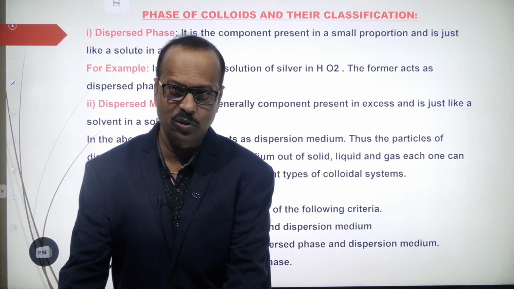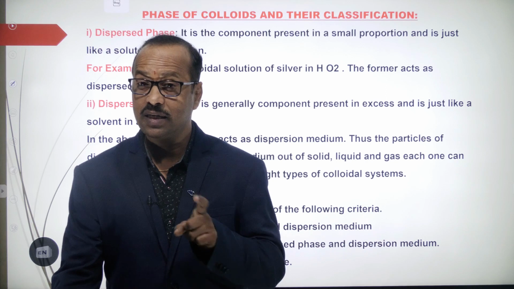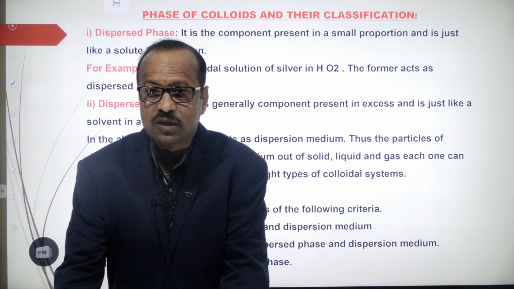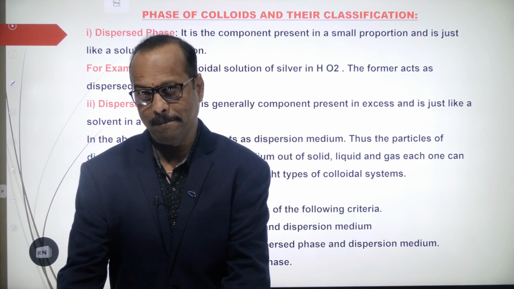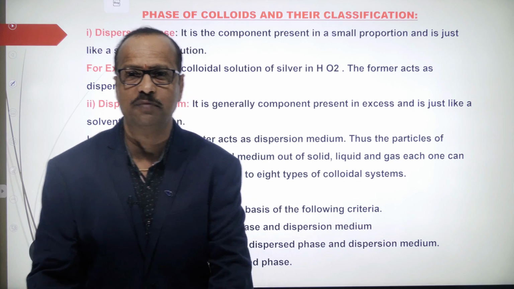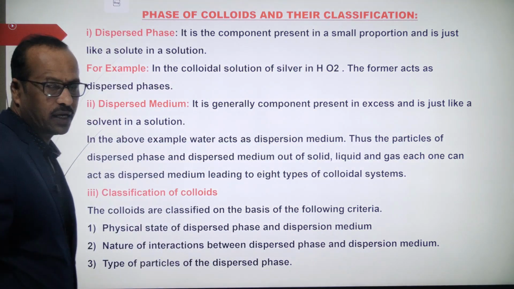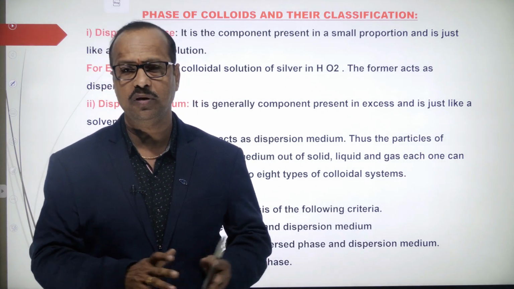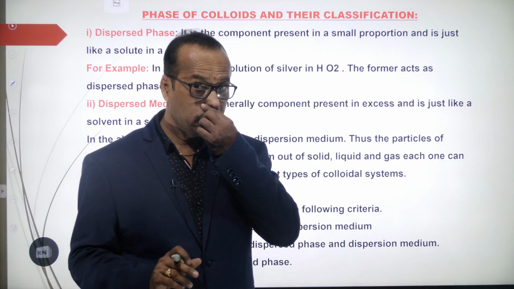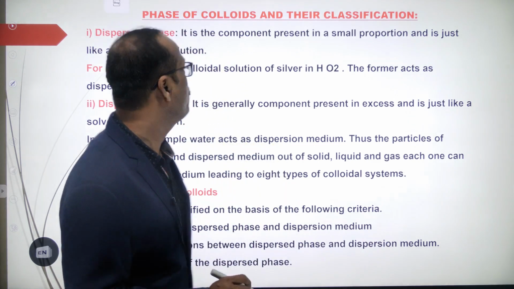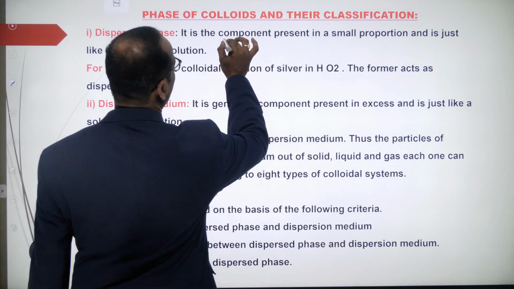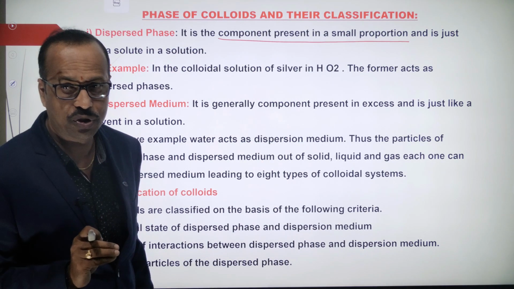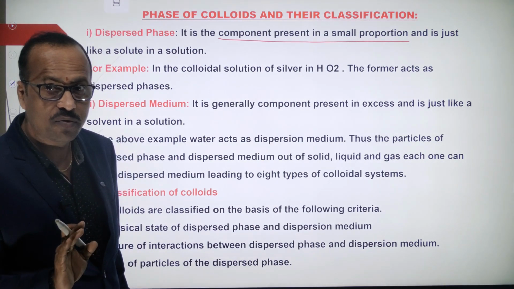But when you come to colloidal solutions, instead of calling them solute and solvent, we call them a dispersed phase and a dispersion medium. Dispersed phase means what? Which is less in quantity. Dispersion medium is what? Which is large in quantity. So the component present in small proportion in a solution is called the dispersed phase.